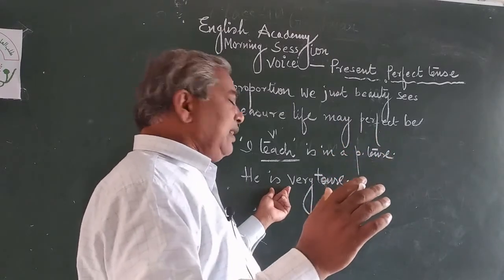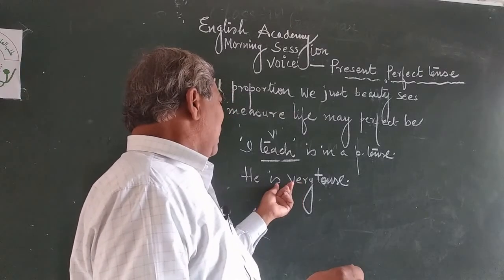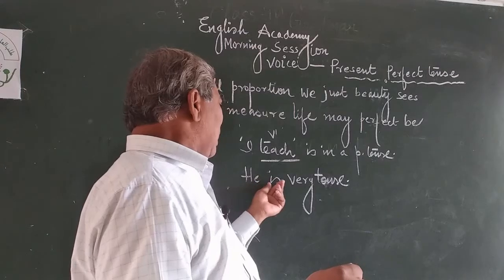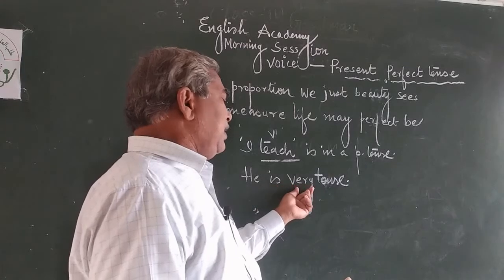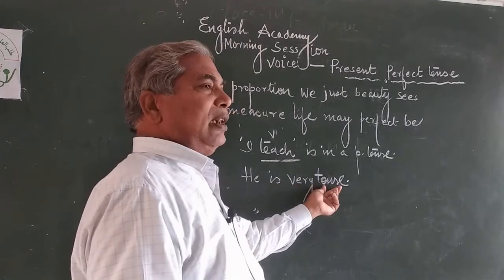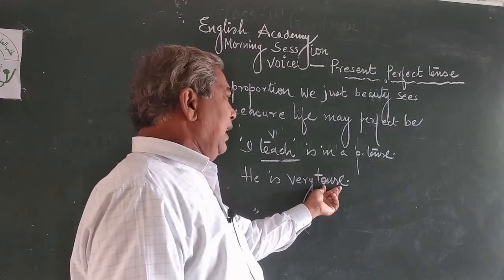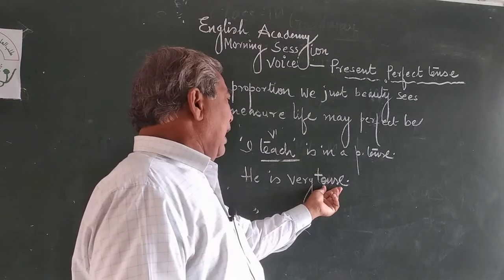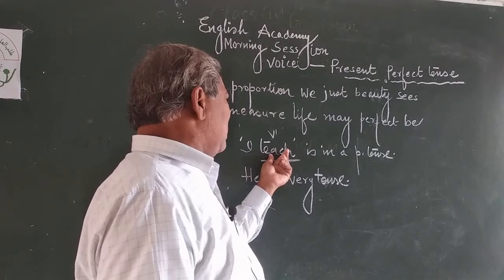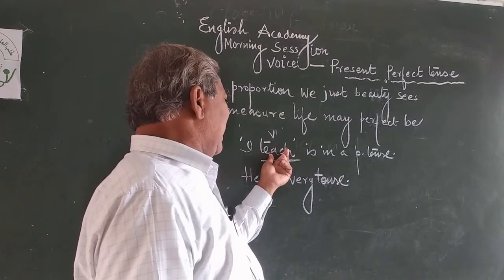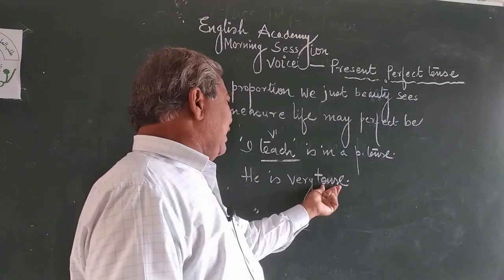So in the given sentence, he is very tense, pronoun is here, main verb is here, you can say finite verb, very is an adverb, tense is an adjective. Here tense means present tense. Here I use the tense as an adjective.